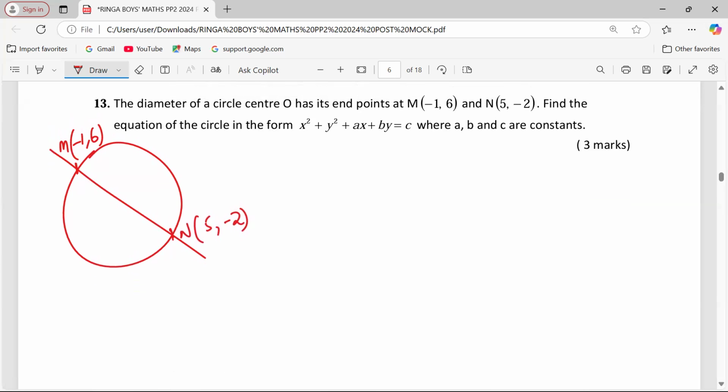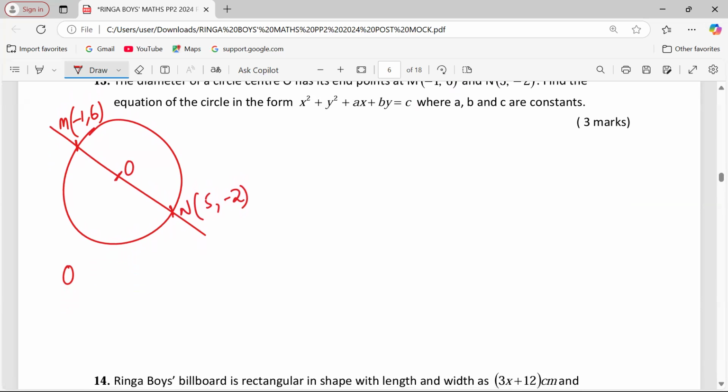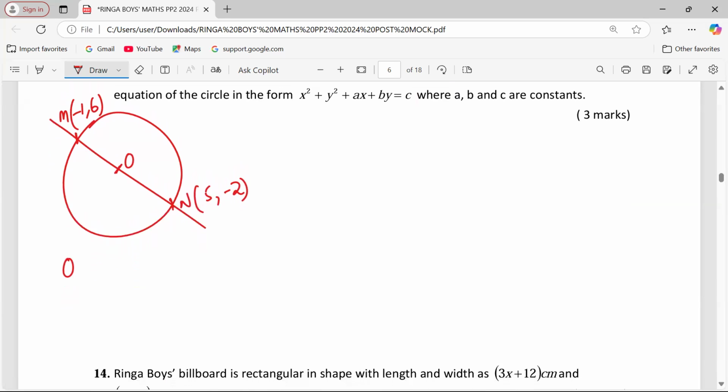With the ends of the diameter, at the middle point of that diameter, we have our center O. The coordinates of center O are calculated the way we calculate the coordinates of the midpoint.